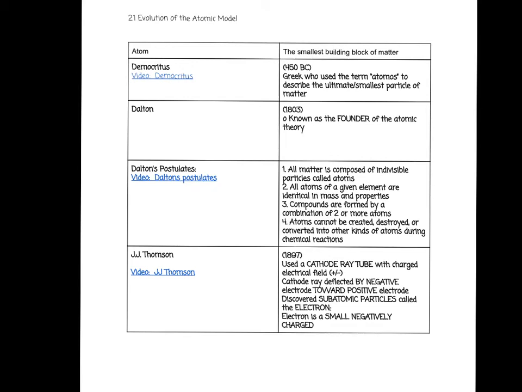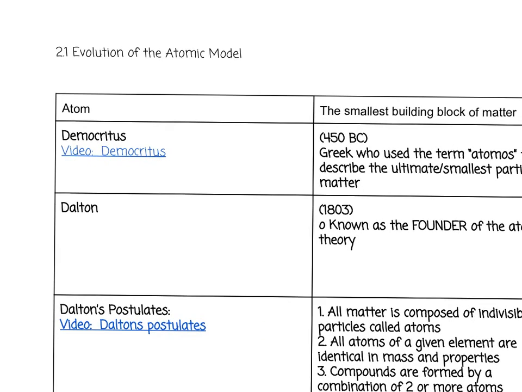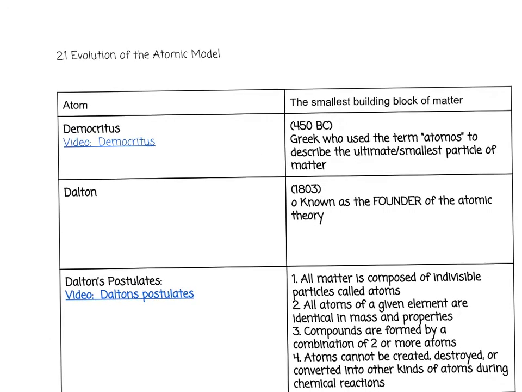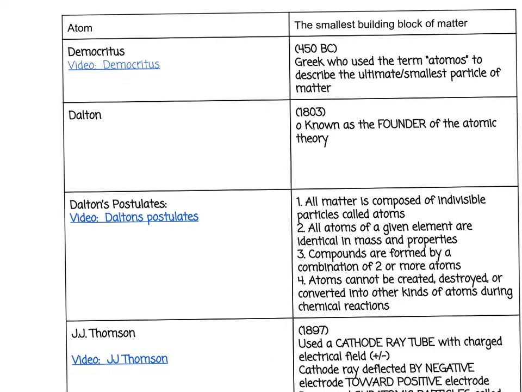Okay, on this page here I have the outline of the notes that you need to know. Just quickly going through some of them: the evolution of the atom started with Democritus, who was a Greek philosopher, and he termed the word atom out of the Greek word atomos, which meant the smallest particle of matter. And then, as you'll see as we progress through this video, I'll talk more about Dalton and Dalton's postulates.